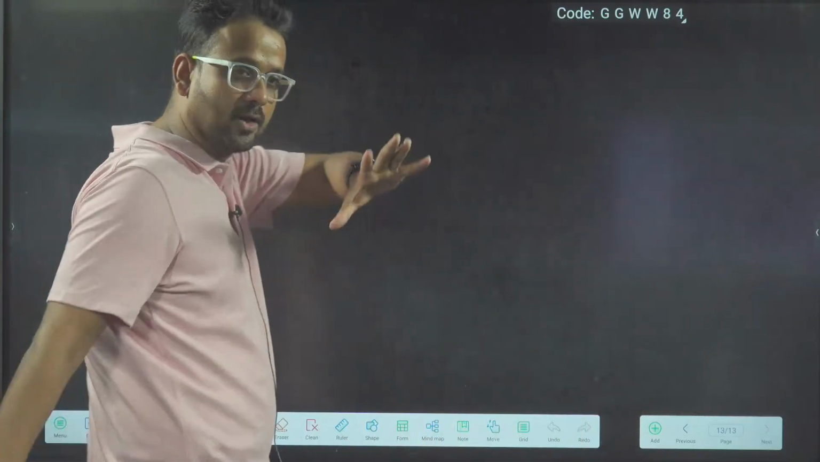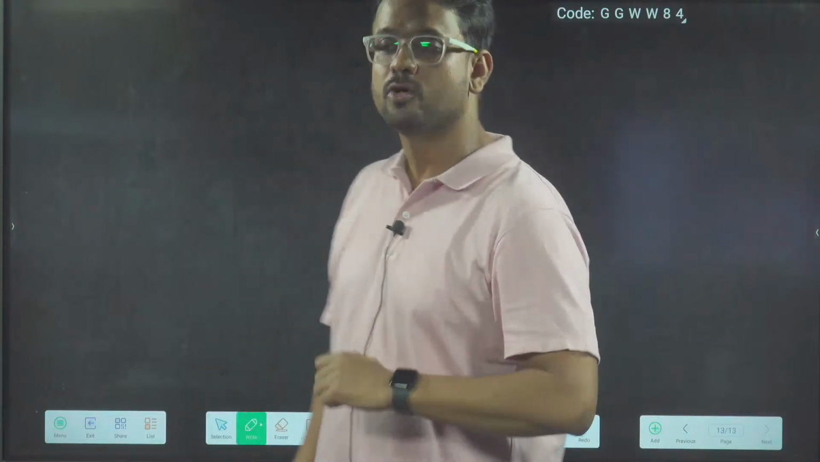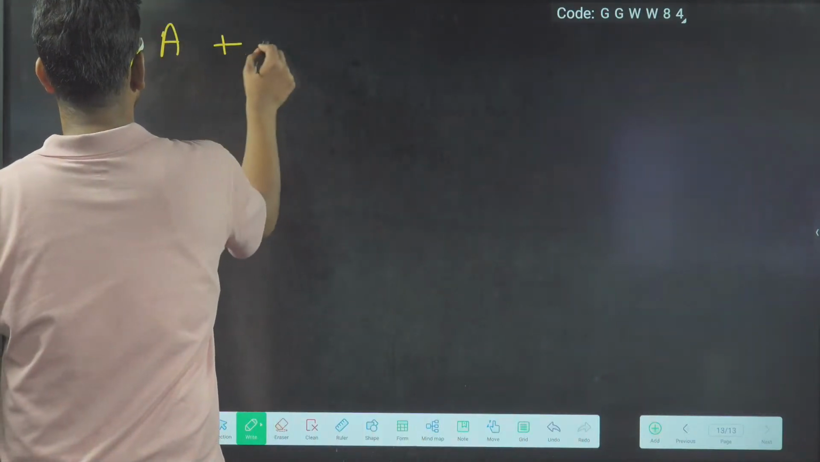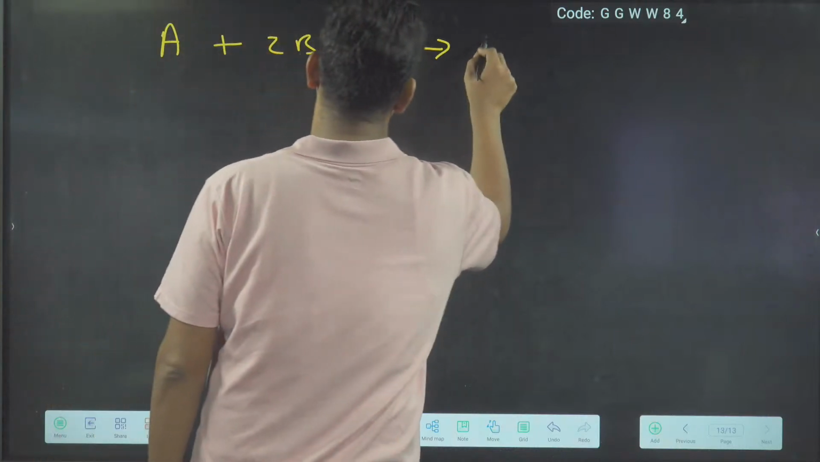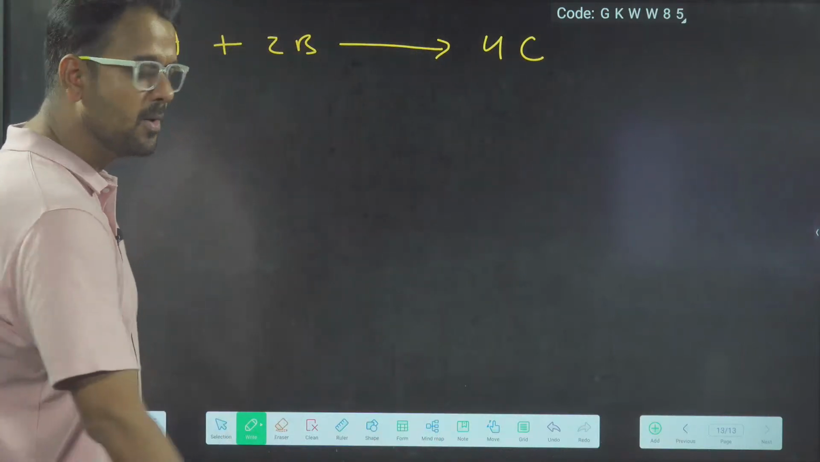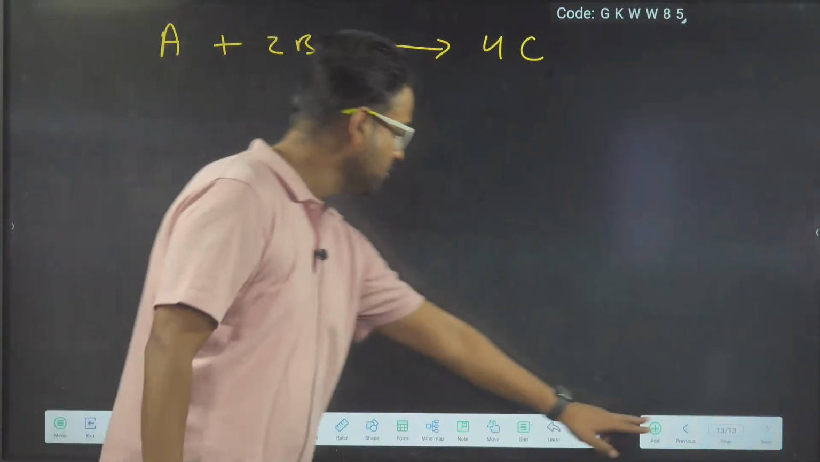Yes. So same scenario can happen with chemical equations also, beta. Look, A plus 2B goes to 4C. Same equation, same equation. But this time I am starting from the previous slide. Pritam, what happened on the previous slide?